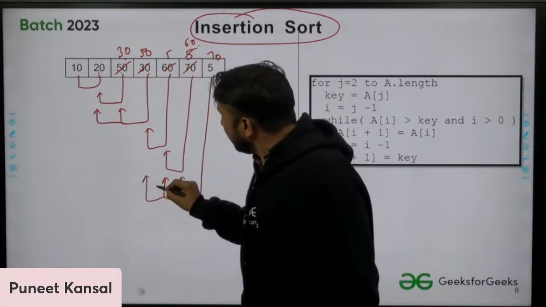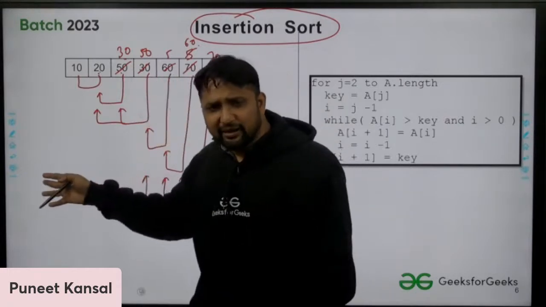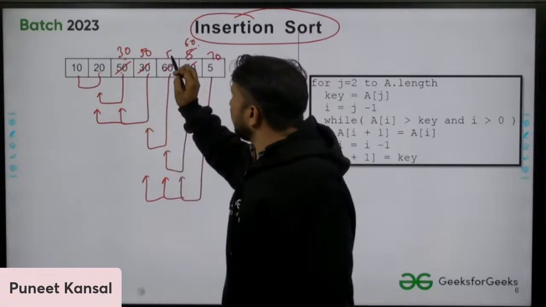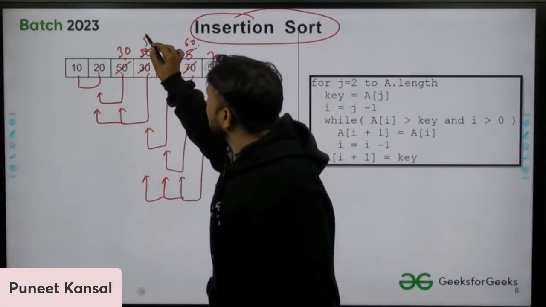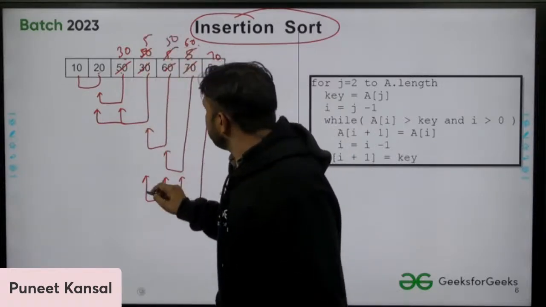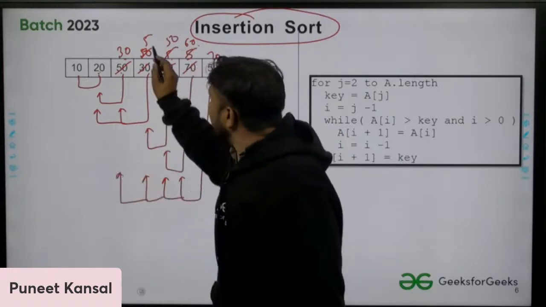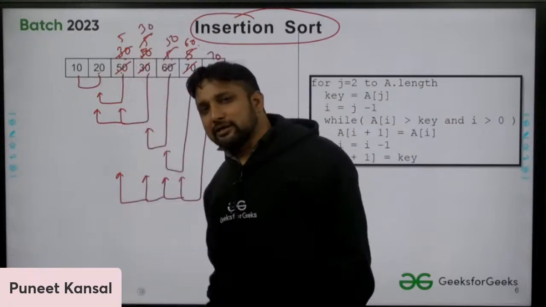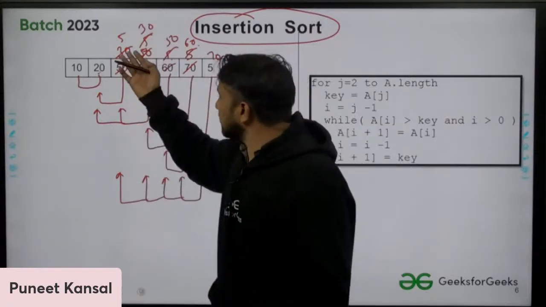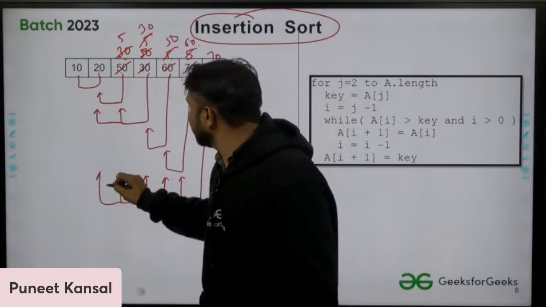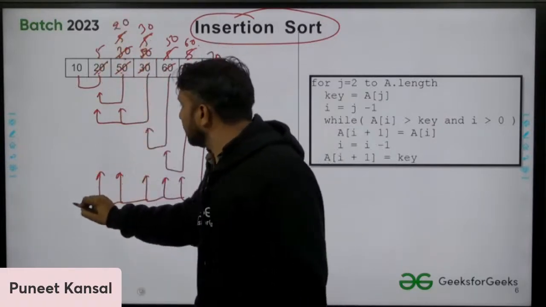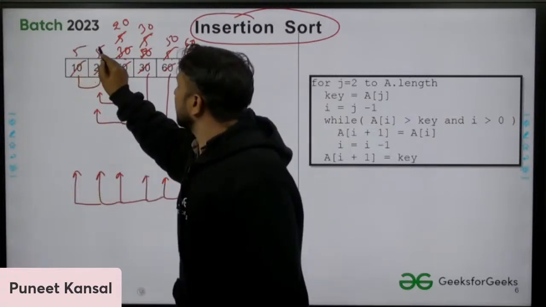I will keep comparing till the first element, until I find out that this is not the smallest one. 5 with 50, 5 will come here, 50 will come here. 5 with 30, 5 will come here, 30 will come here. बड़ा एलिमेंट राइट में जाता रहेगा, छोटा एलिमेंट लेफ्ट में आता रहेगा. ये 5 छोटा है तो वो लेफ्ट में जाएगा ही जाएगा, उसको कोई नहीं रोक सकता. 5 will come here, 20 will come here. 5 will come here, 10 will come here.